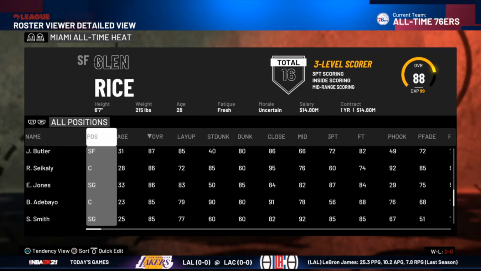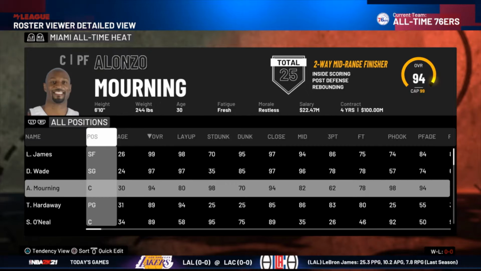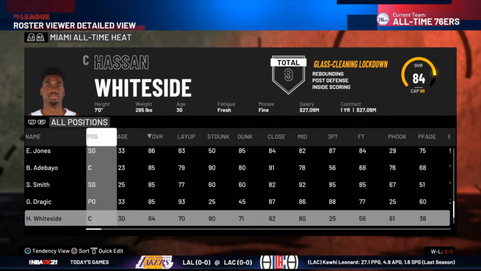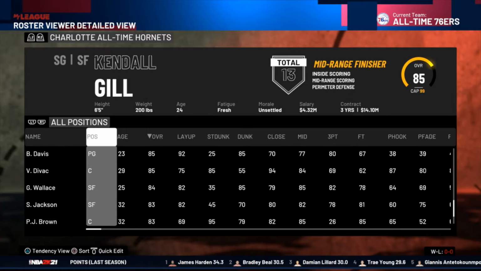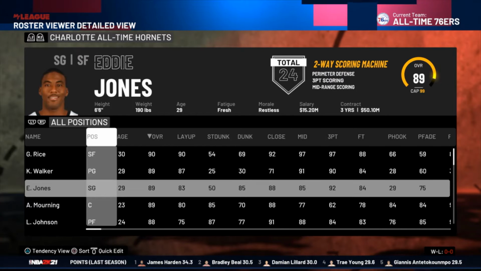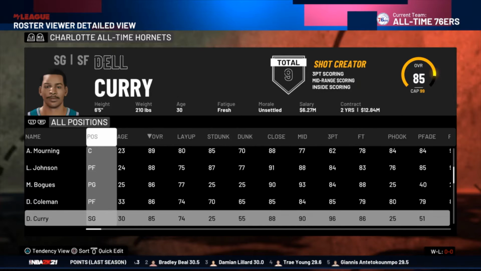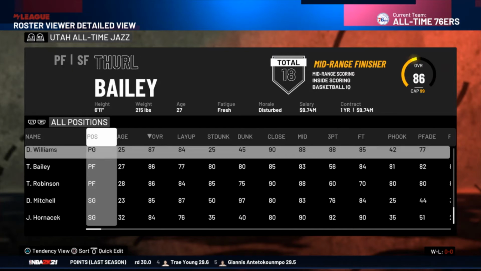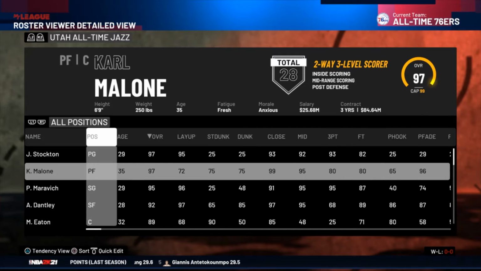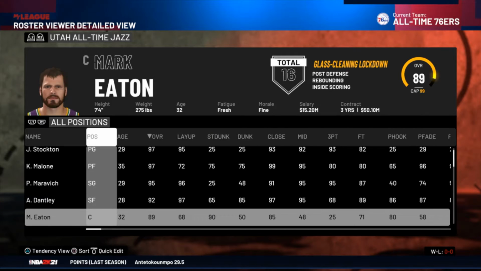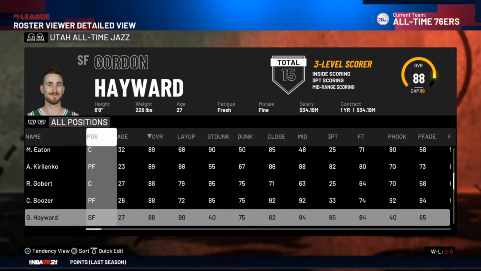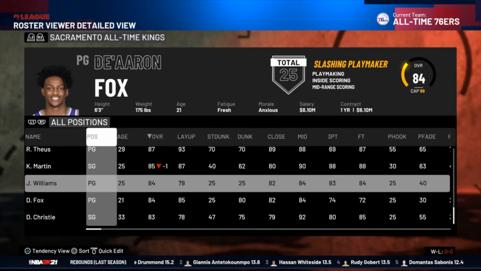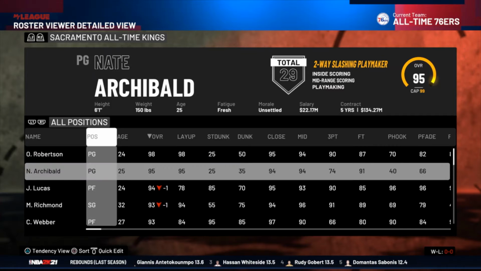Here's the Hawks team. Now we go to Heat. Some players obviously feature more than once. So you've got LeBron James on the Cavs and the Heat. I think he might be on the Lakers, I'm not sure, but we'll see. Here's the Hornets team. Here's the Jazz led by John Stockton, Karl Malone, who had their heydays in the 90s. There's the rest of the roster. Here's the Kings team.